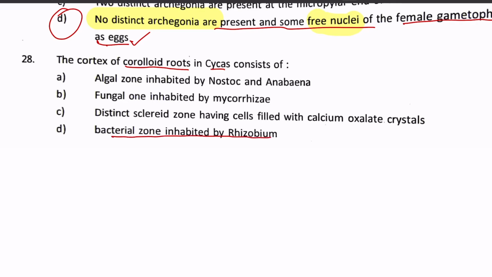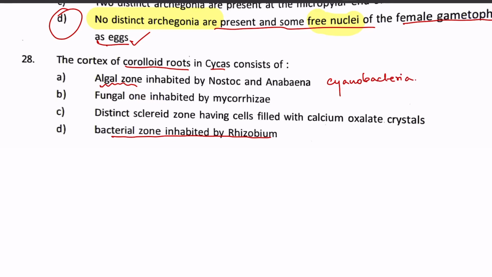Well, the coralloid roots in Cycas are very specialized, and they are inhabited by the algal zone. That is, they consist of cyanobacteria, and Cycas gives some nutrition to the cyanobacteria.